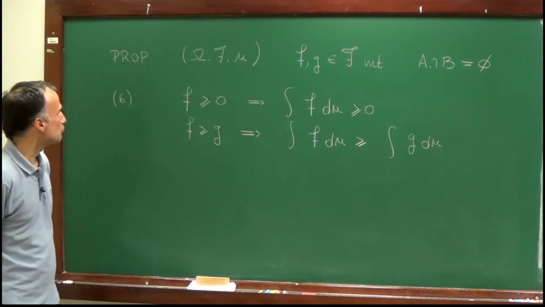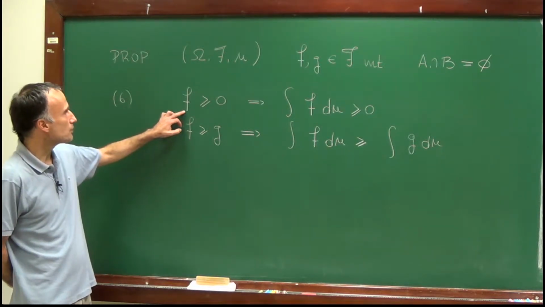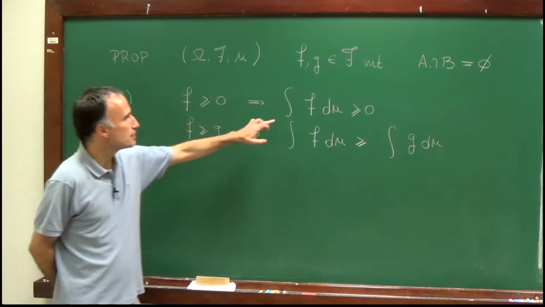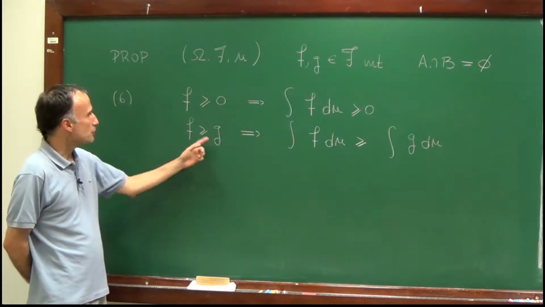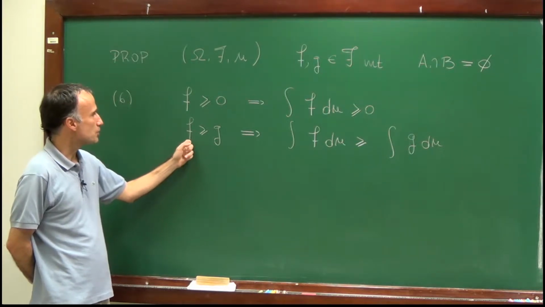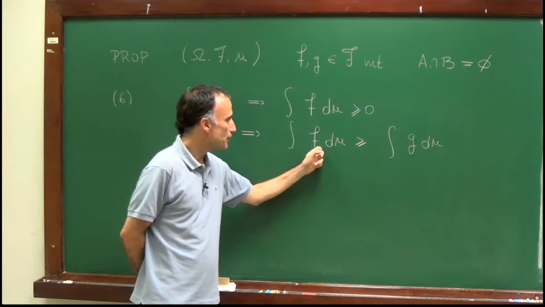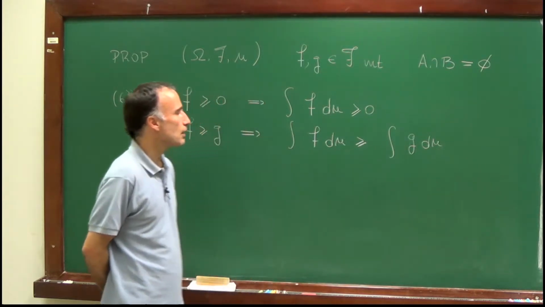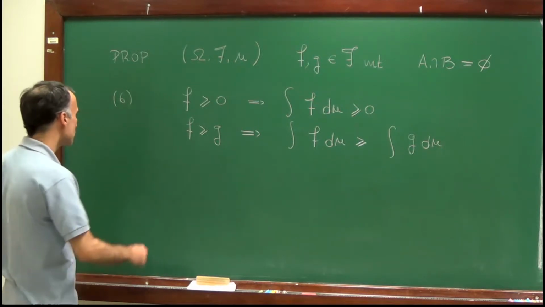So now I want to prove that the integral is monotone, in the sense that if I take a non-negative function f, then its integral is non-negative. And in the same way, if I take two functions f and g such that f is larger or equal than g, then I obtain that the integral of f is larger or equal than the integral of g. So let's start with the first one.